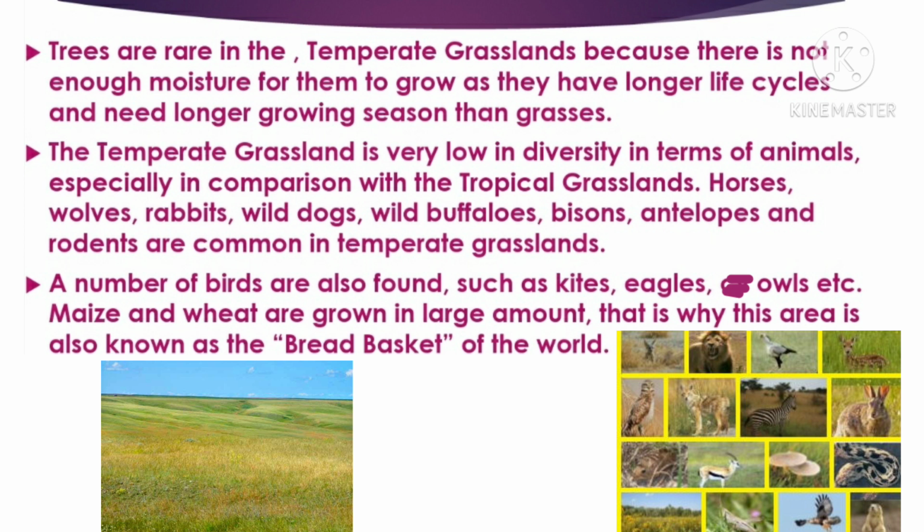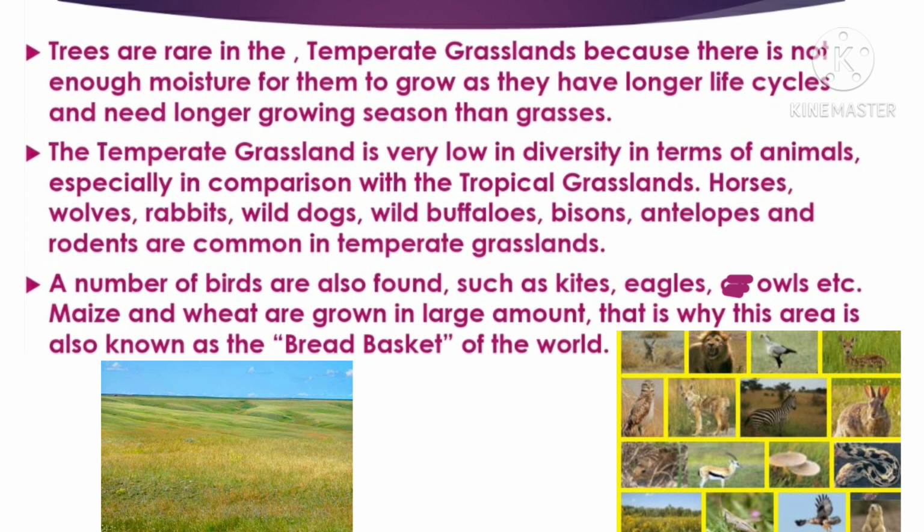The temperate grasslands are very low in diversity in terms of animals, especially if we compare it with tropical grasslands. We find horses, wolves, rabbits, wild dogs, wild buffaloes, bisons, antelopes, and rodents are very common in these lands. A number of birds are also found here, like kites, eagles, owls, etc.